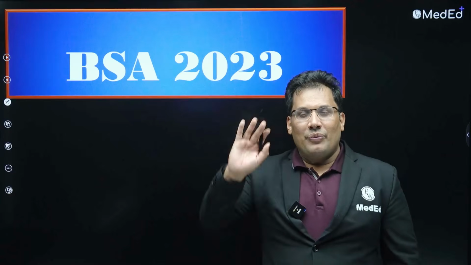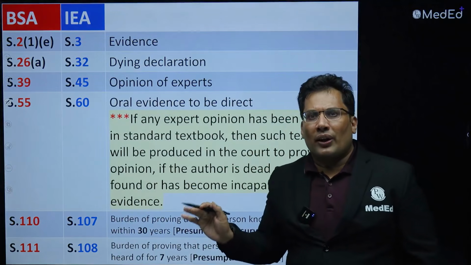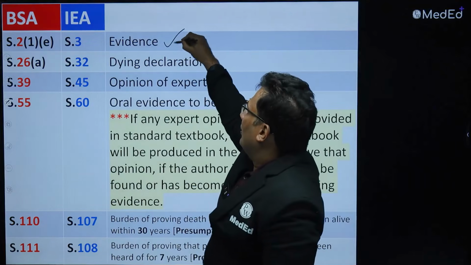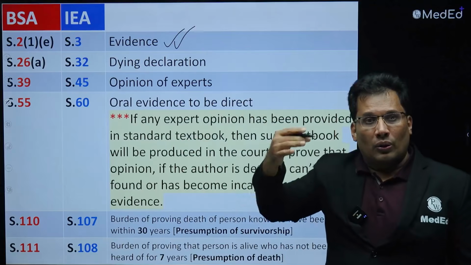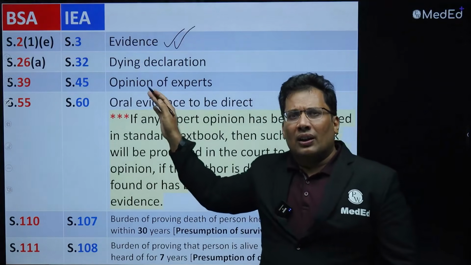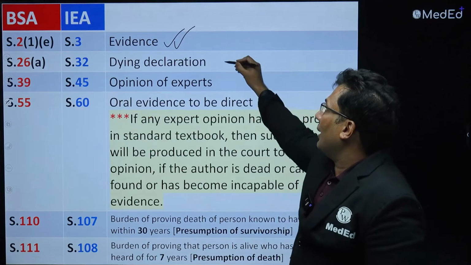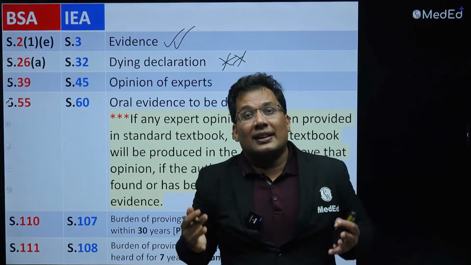BSA. So in BSA, so important one. I remember 2-1, evidence. So evidence can be oral evidence, direct evidence, indirect evidence. So that is evidence basically, 2-1. So BSA 2-1. 26A, dying declaration can be asked. NEET PG, dying declaration by a dying person, 26A.